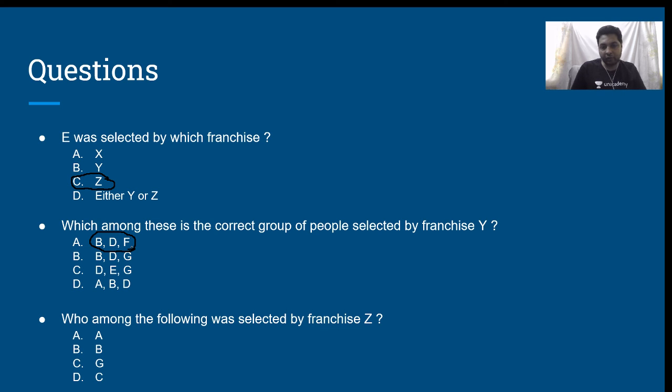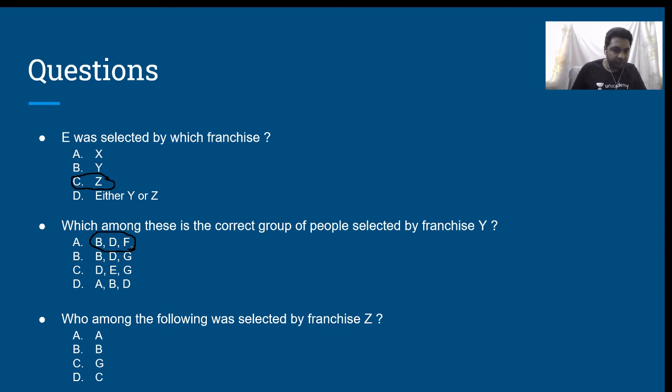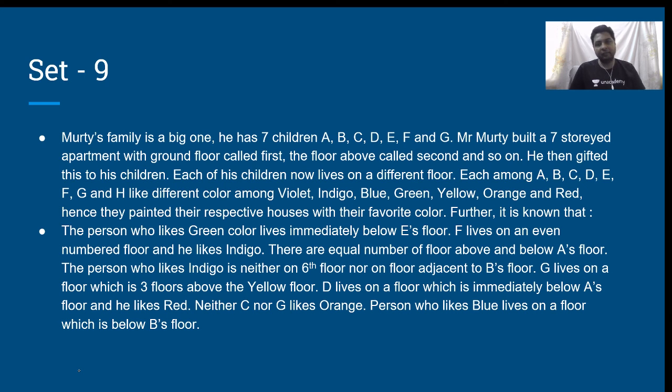Who among the following was selected by Z? Selected by Z were E and G. Among the following options, it is G. Therefore, G is the correct answer. Is that clear? Understood? Next, let us move on to another set.